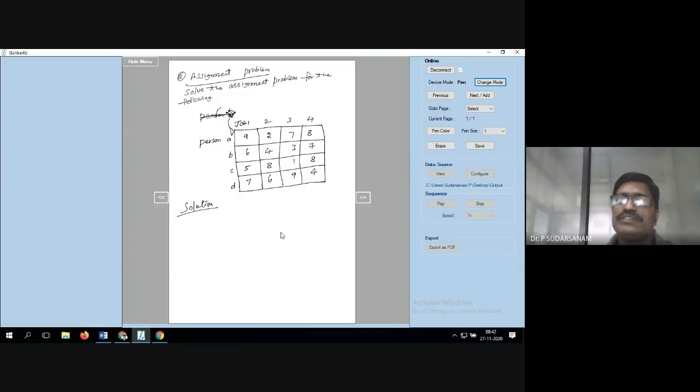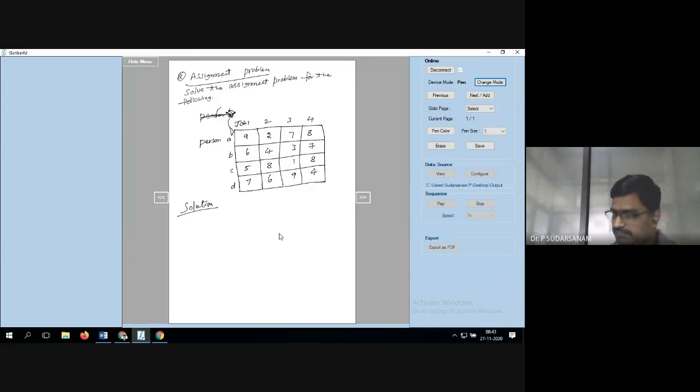Suppose you are the project manager or head of the department, whatever it may be, and you have some jobs to assign to your subordinates. When you are assigning, you will see that the job is executed without any problems. If you are the boss, you have to take care. Suppose if I assign to this person, compulsorily he will execute it without any problems. That is how to assign this.